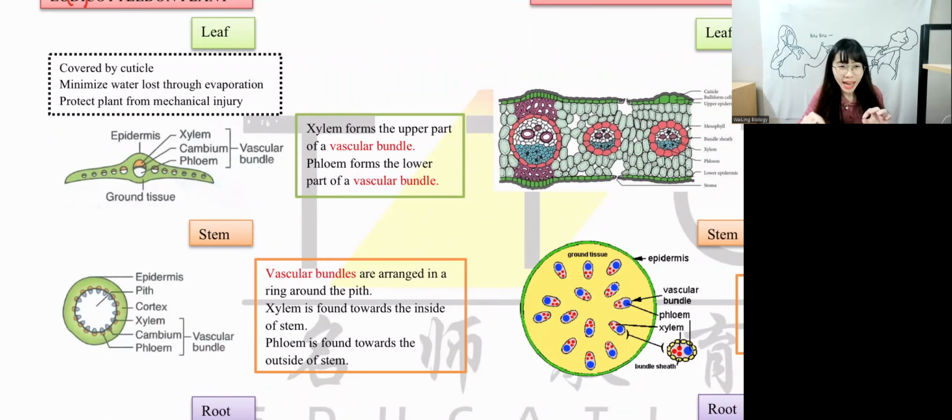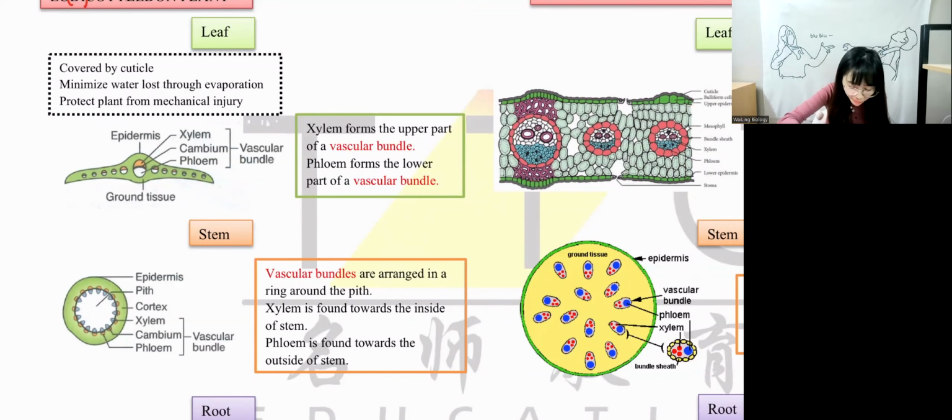Okay. And then in the outermost layer of this leaf, we have epidermis. Epidermis means what? The outermost layer. What is the difference between epidermis and epidermal tissue? In exam, if they want you to write tissue, then you're going to write epidermal tissue. If they want you to name the structure, then it will be epidermis. Okay, so it's very depending on whether they are asking you to write the tissue name or the structure name. But they are the same thing, which is the outermost layer.